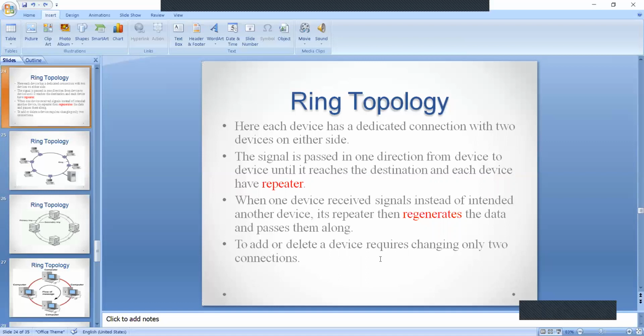To add and delete a device requires changing only two connections. Suppose we want to add or delete a device, it requires two connections because it has connections with either side, two sides.